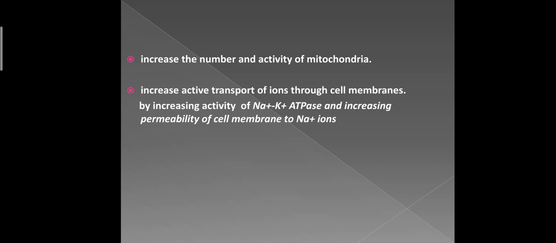So it has been suggested that this might be one of the mechanisms by which thyroid hormone increases the body's metabolic rate. It also causes the cell membranes of most of the cells to become leaky to sodium ions, which further activates the sodium pump and further increases heat production.